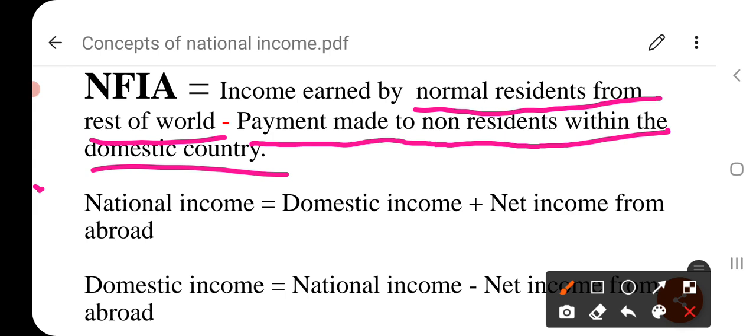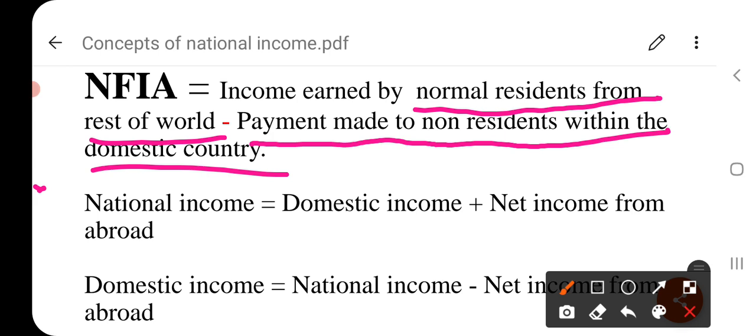And that income is considered in gross national product. In addition to this, foreign resident individuals and companies have set up industrial plants and factories producing goods and services from which they earn profit. And on the other hand, Indians go abroad and work in the territories of other countries and earn wages and salaries.